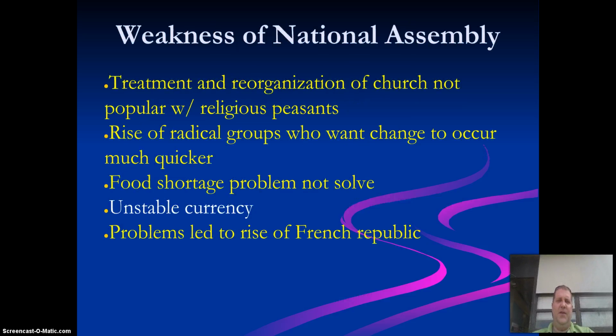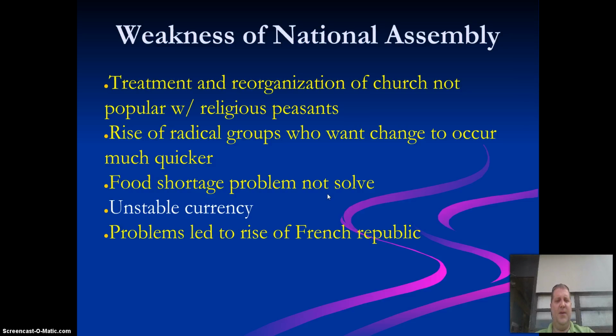The weaknesses of the National Assembly were the treatment and reorganization of the church, which was not popular with religious peasants. Because peasants have a religious aspect for this time period, it helps them understand why they're going through what they're going through. Another weakness was the rise of radical groups who wanted change to occur much quicker, because the change wasn't going on quick enough, so these little radical groups here and there wanted to make sure that the change happened quicker. There was also a food shortage problem that was never solved. This is huge because without food, you are not happy. You guys, we've looked at this all throughout history.